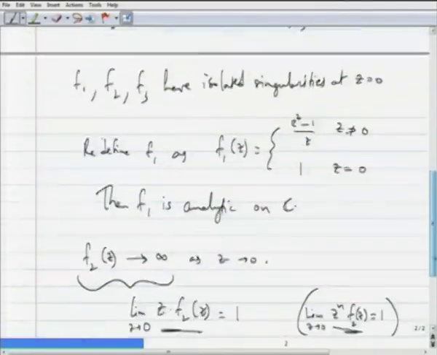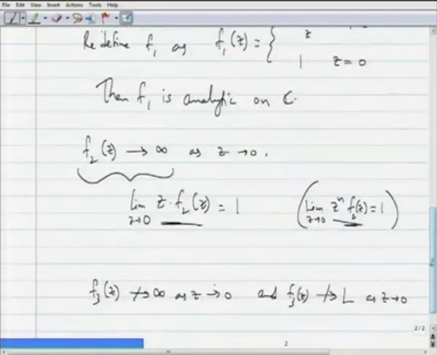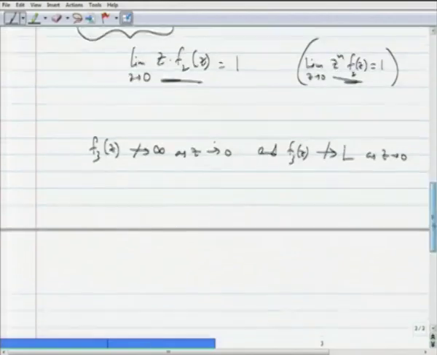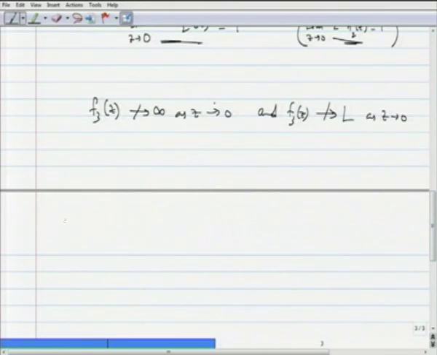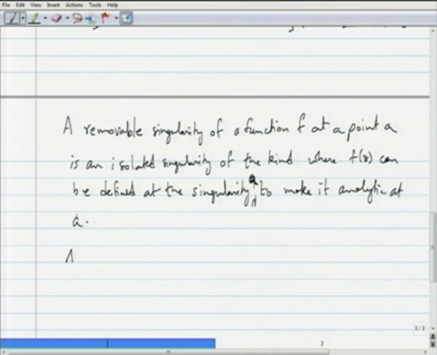We will call this an essential singularity, and we will see the Casorati-Weierstrass theorem for these kinds of singularities. In essence, these are the only three kinds of behavior. We will also show that these are the only three kinds of behavior exhibited by a function which is analytic in a deleted neighborhood of a point a. So let us proceed to classify the isolated singularities of a function. We will start with the removable singularity, like I have said. I will first define a removable singularity.